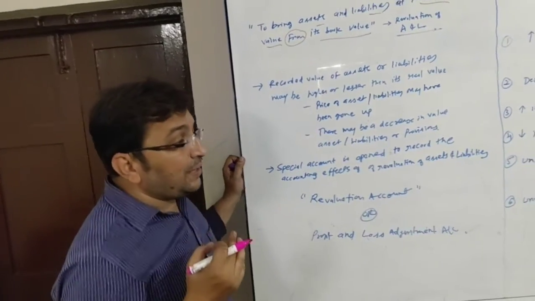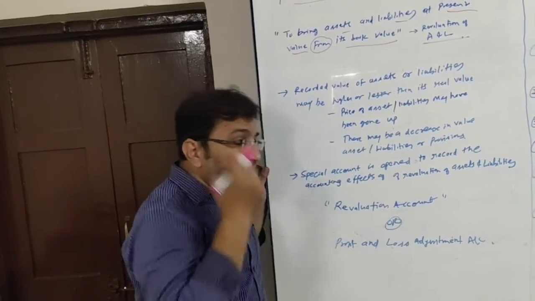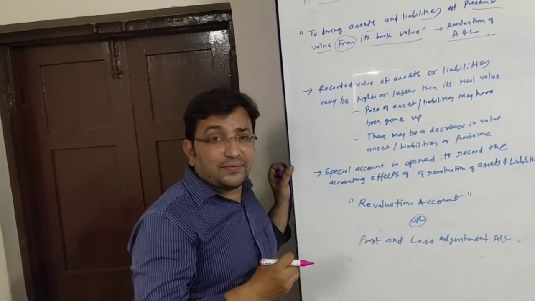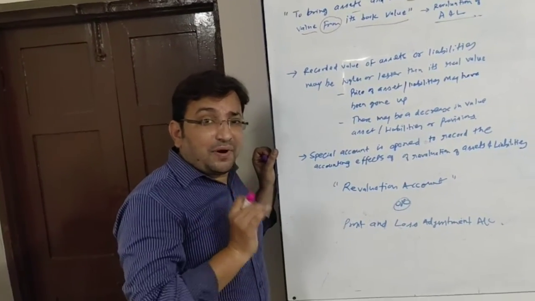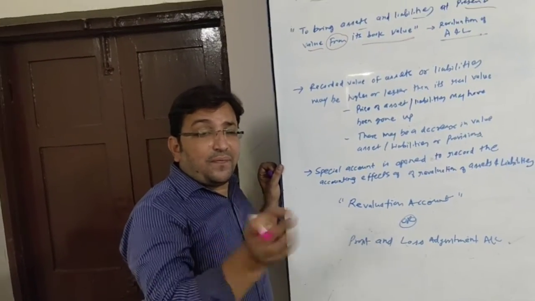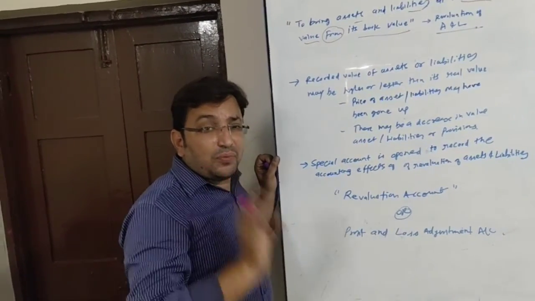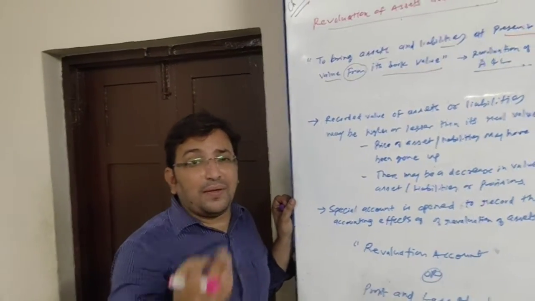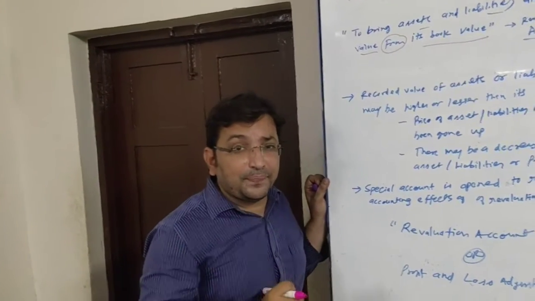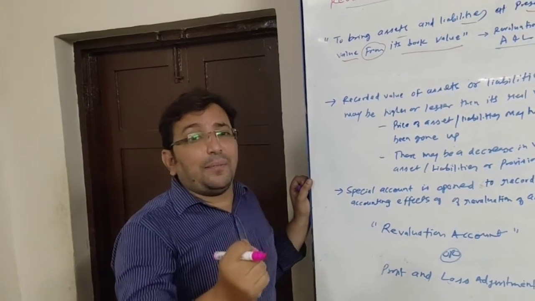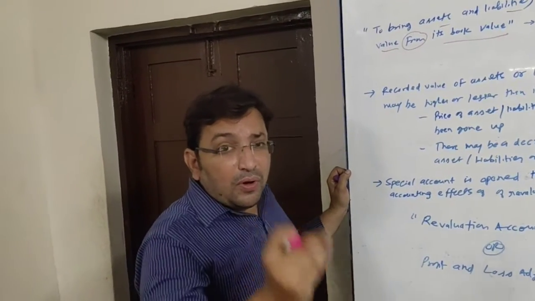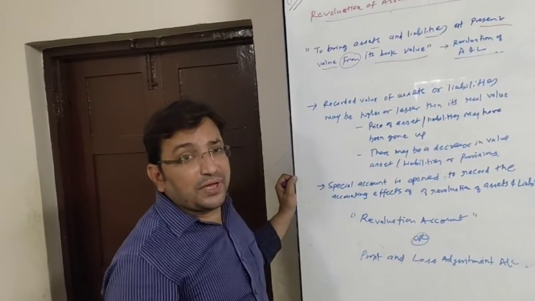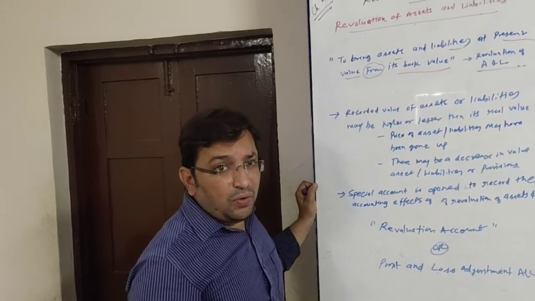Say for example, liability. Suppose creditors are shown at rupees 55,000, but it is found that creditors of 5,000 need not be paid for any reason. Maybe he is not there in the market. Whom will I pay? Whom will you pay? So that amount also we will have to remove. We will bring our creditor from 55,000 to 50,000 because 5,000 we need not pay.